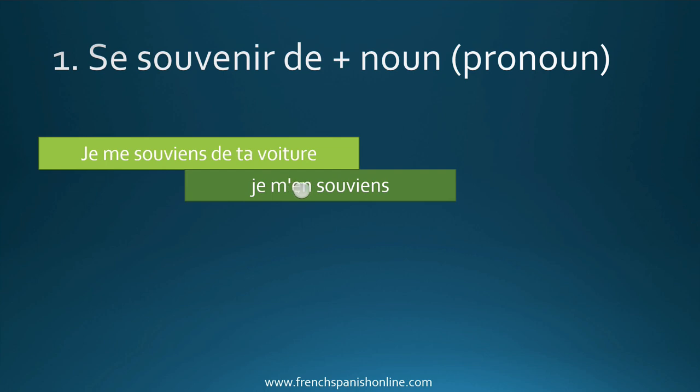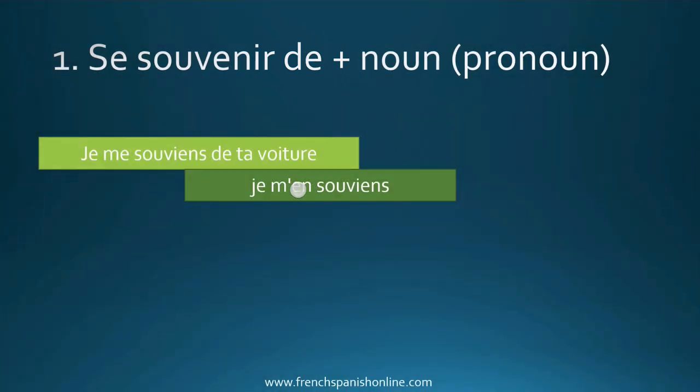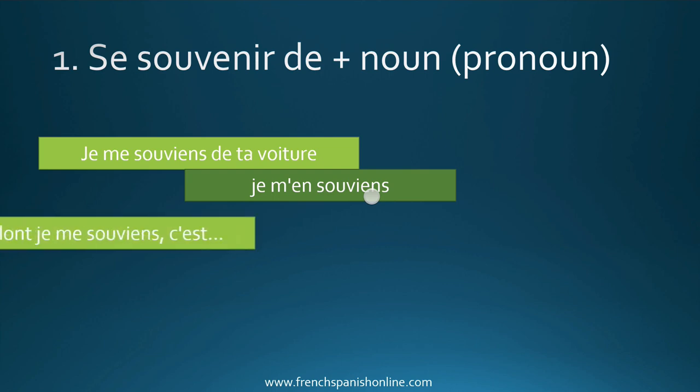Well, there is a lesson about it, if you remember, the difference between en and the letter y. We use the pronoun en when we have a verb, a prepositional verb, using the preposition de. In this case, when we replace it, the pronoun is en. So, je m'en souviens, to say, I remember it. Je me souviens de ta voiture, je m'en souviens.